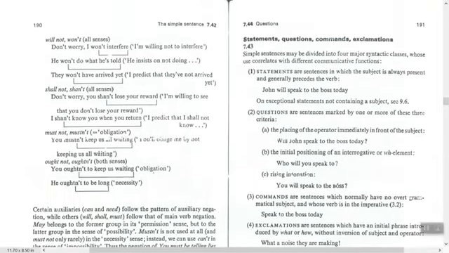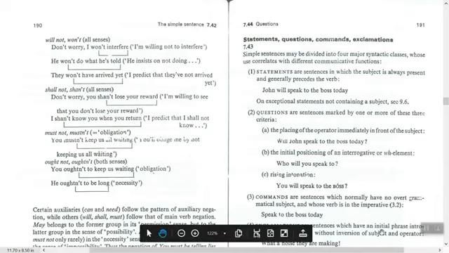Then we arrive at statements, questions, commands. Yes, we finish with this today. If you have any questions, if you don't understand any point, or if you have any suggestion, you can suggest to us. You can ask about any point. If it is not clear for you, I can explain it to you. Okay, thank you so much and see you maybe this week.